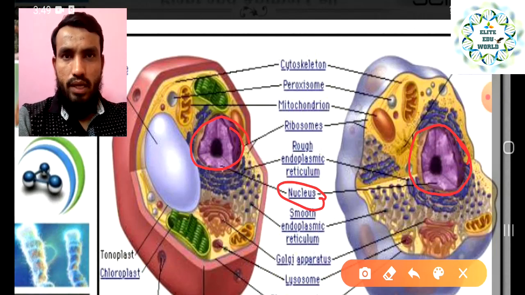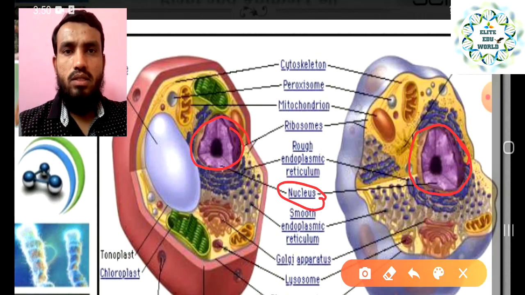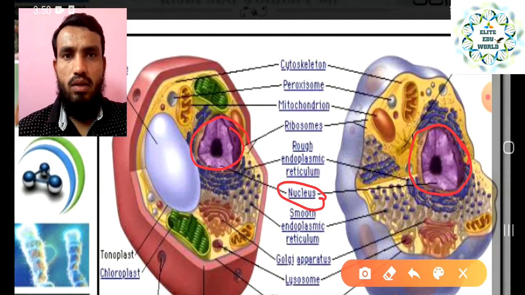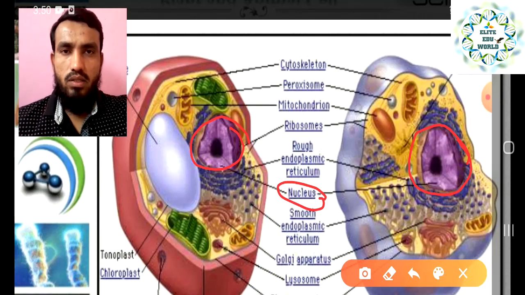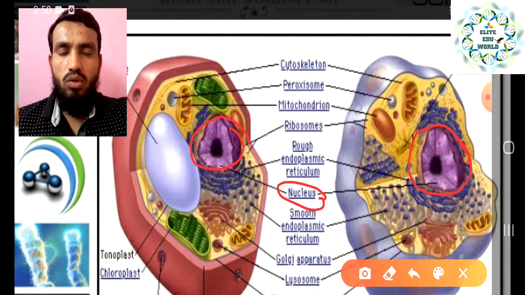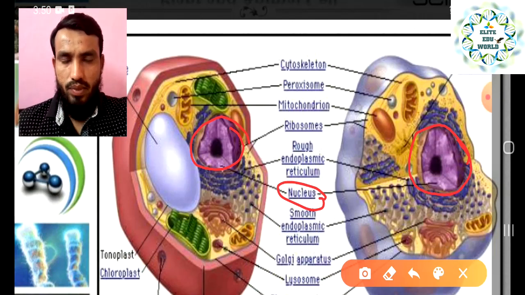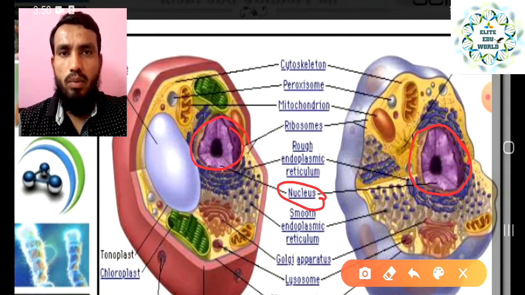Why? Like our brain, which controls all the activities inside our body, it is the controlling organ of our whole body. Like that, the nucleus is also controlling all the activities of the cell. That is why it is also called the brain of the cell.